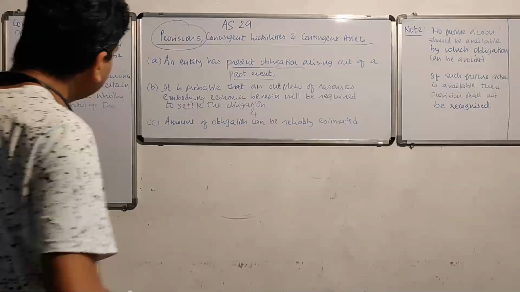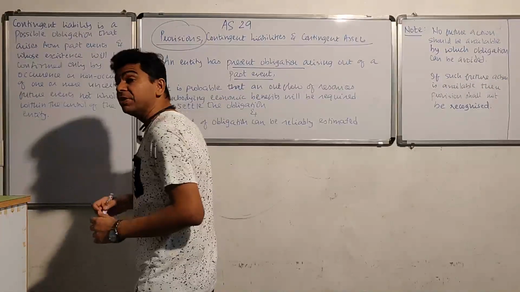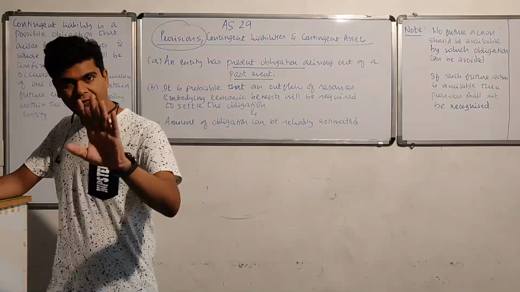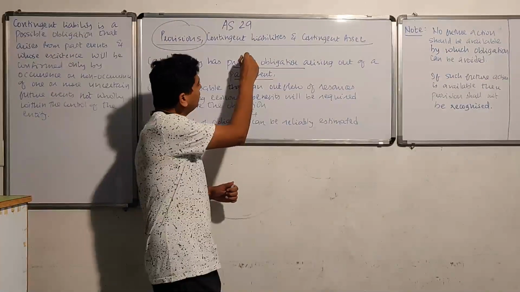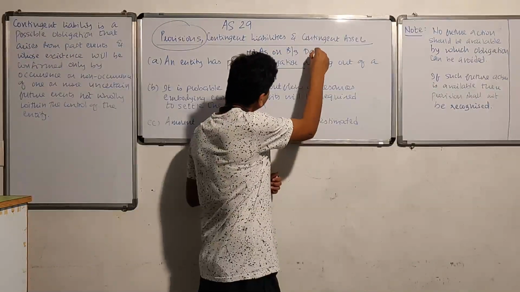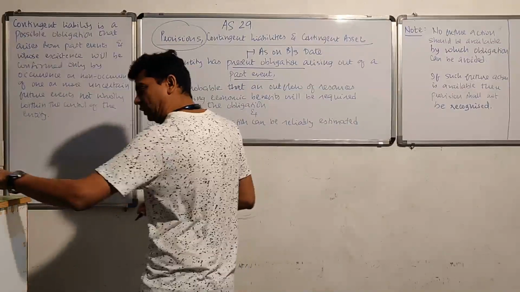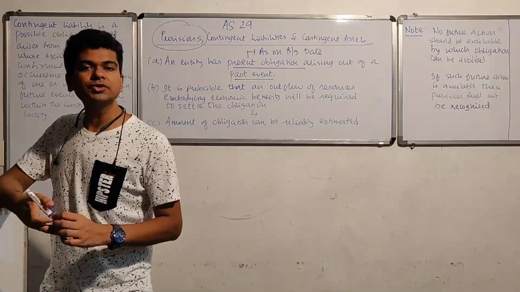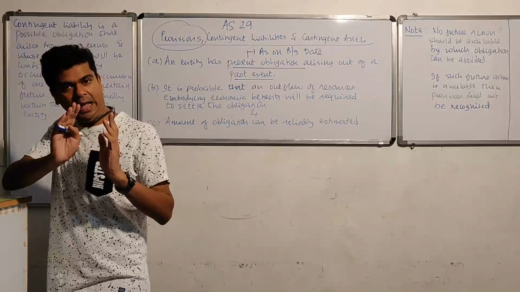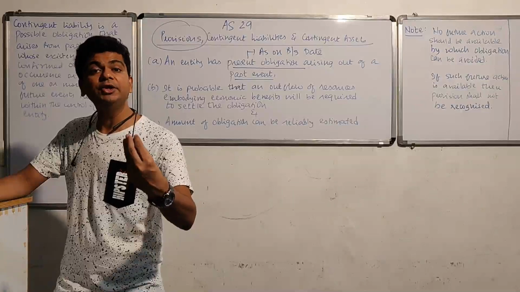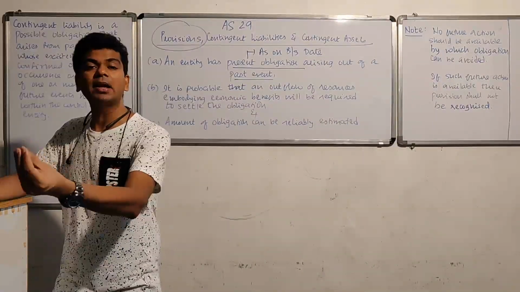So something has happened in the past because of which you have a present obligation. How can I understand present obligation? Simple. By present obligation we mean as on balance sheet date. This is the easiest way of understanding what we mean by present obligation. So the question that you should ask yourself is, has something happened in the past? Let's say the answer is yes. And because of that, do you have an obligation as on the balance sheet date?